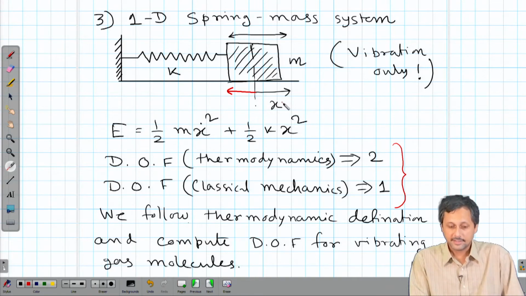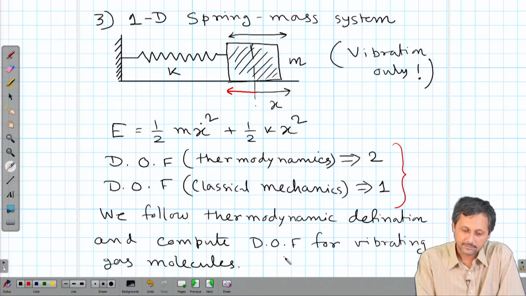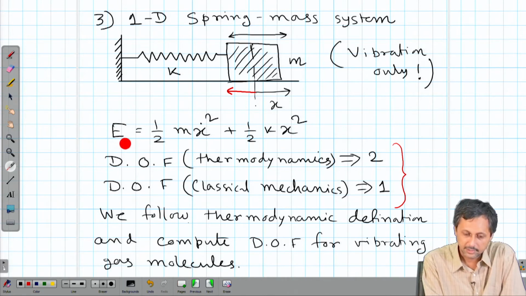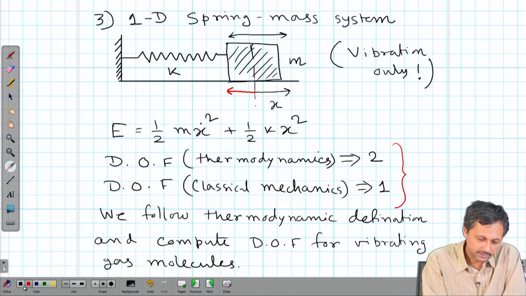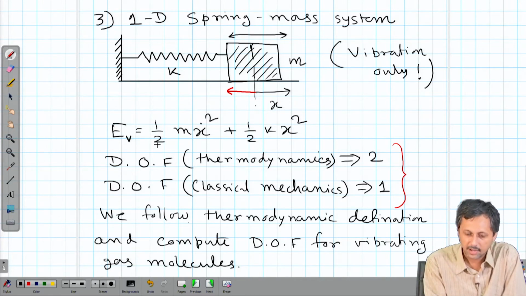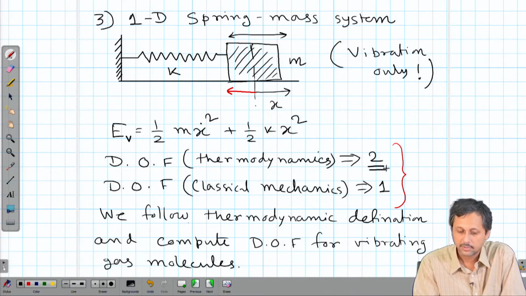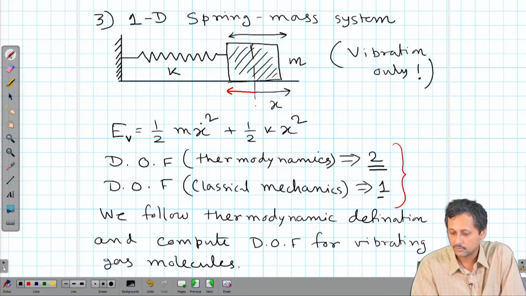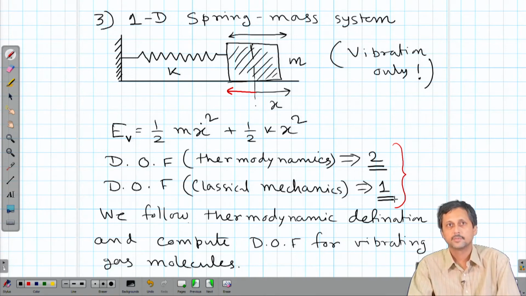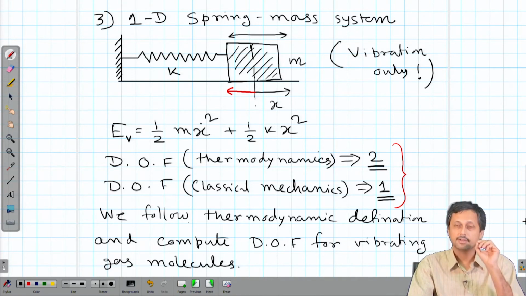Once we write the energy expression, things change. Look at the energy expression. The energy here is the vibrational energy only, so we call it E V. This is half m x dot square plus half k x square. So, thermodynamically there are 2 degrees of freedom, whereas according to classical mechanics there is only 1 degree of freedom. Now, there is a conflict.